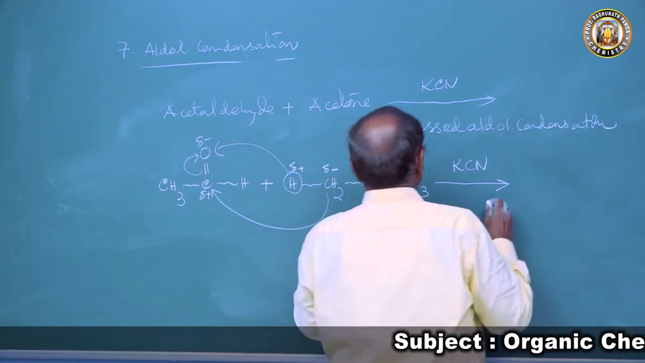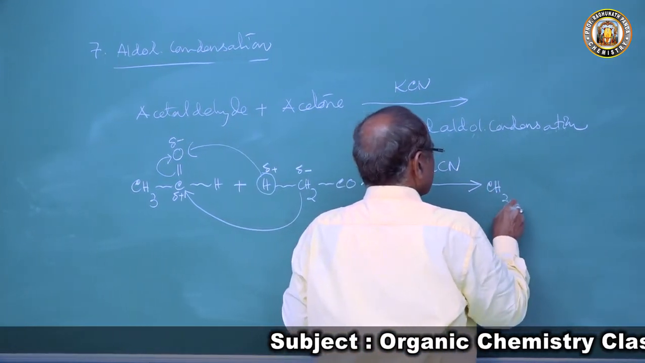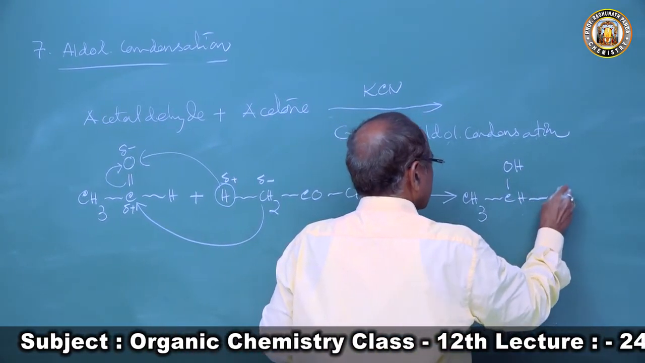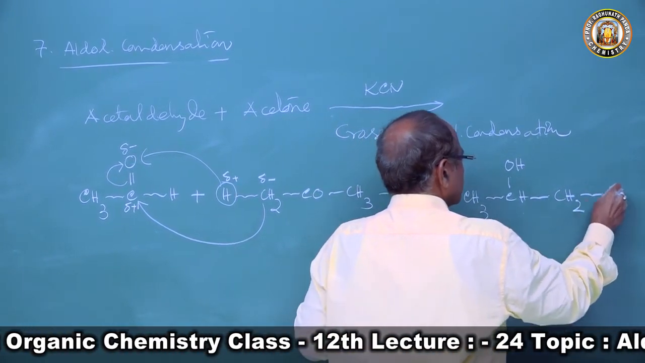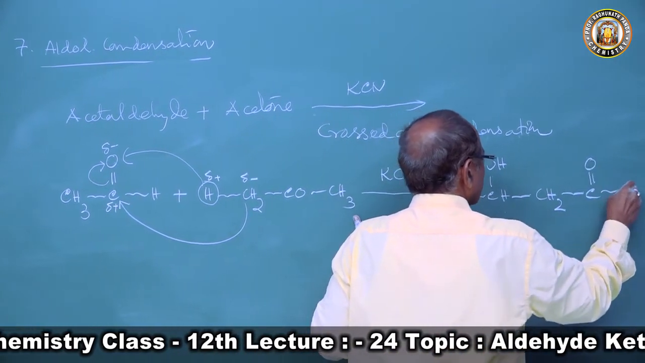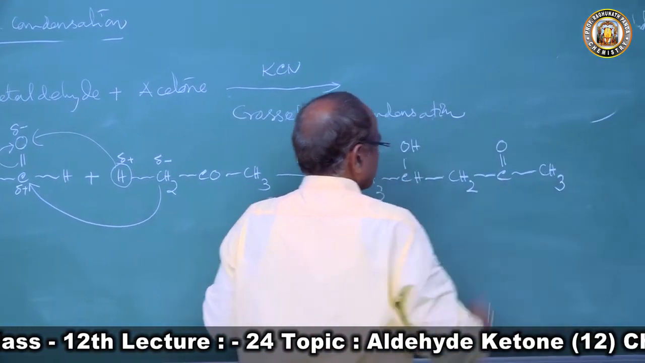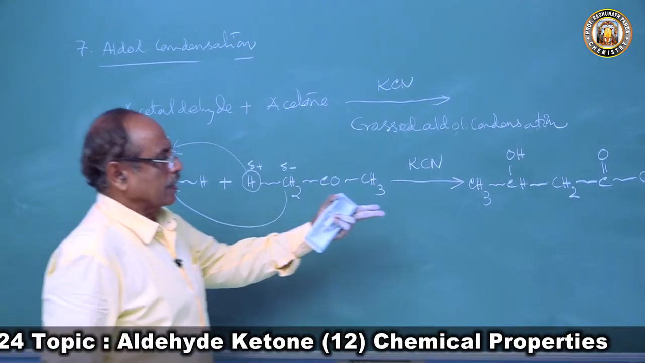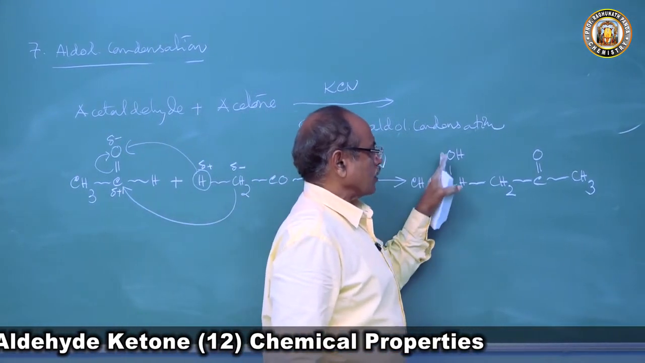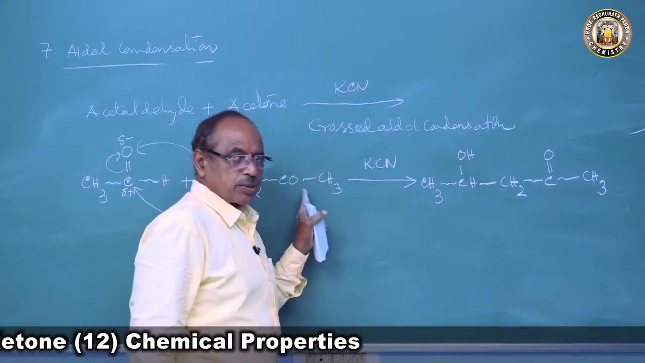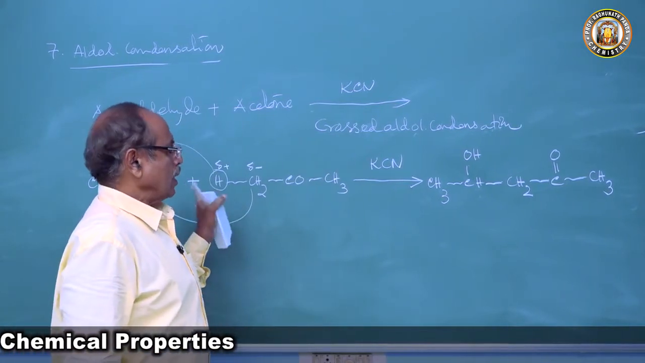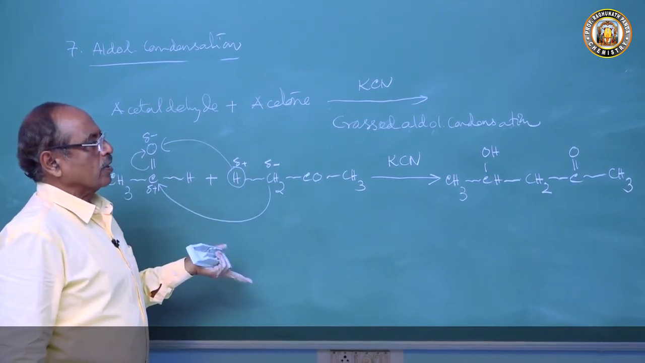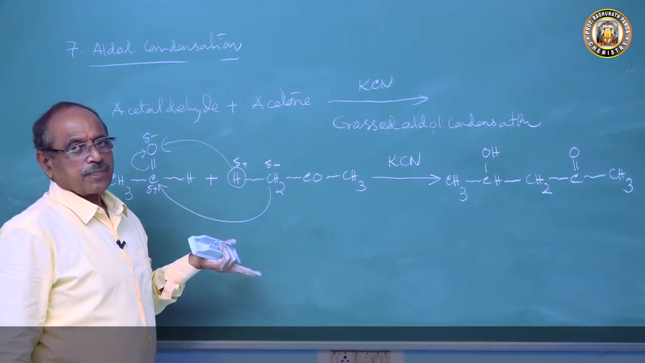So we get the product CH3, CHOH, CH2, CO, CH3. We get this product. So this contains both a ketone and an alcohol. This type of condensation between a ketone and an aldehyde is called crossed aldol condensation.